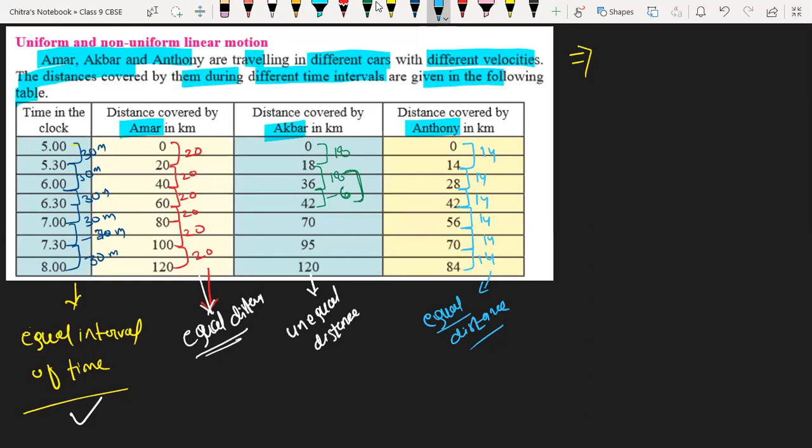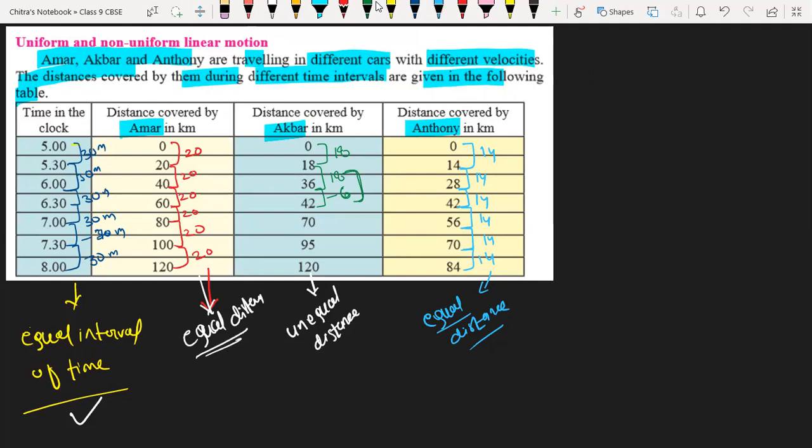That means he is traveling with non-uniform motion. Did you understand this concept, how to identify whether they are traveling with uniform or non-uniform motion? Yes, sir. Okay, now we have to write the conclusion for that.